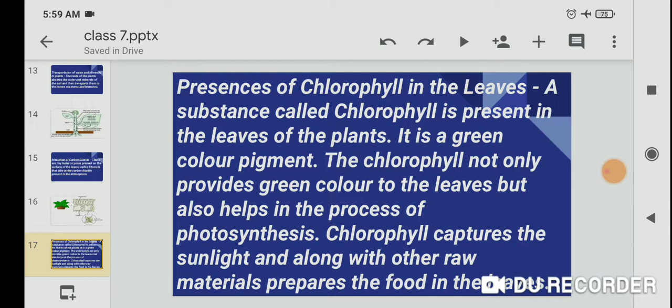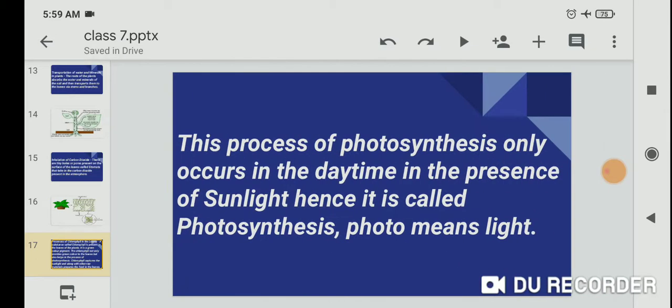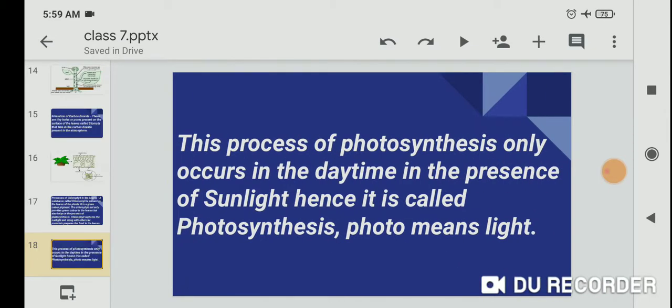Dear students, chlorophyll not only provides the green color to the leaves but also helps in the process of photosynthesis, to prepare our food. Chlorophyll captures the sunlight and, along with other raw materials, prepares the food in the leaves. This process of photosynthesis only occurs in the daytime in the presence of sunlight. Hence it is called photosynthesis.